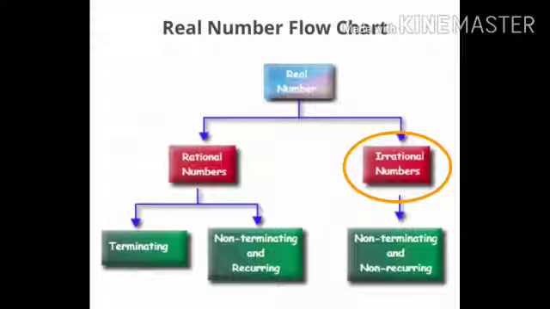Now, the irrational number. The decimal expansion of an irrational number is non-terminating, non-recurring. Moreover, we can say that a number whose decimal expansion is non-terminating, non-recurring must be an irrational number.